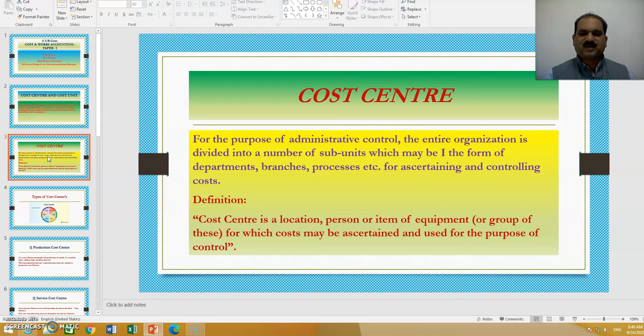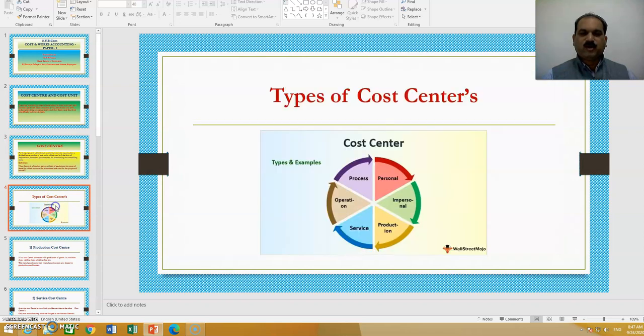Now first let's understand what is cost center. For the purpose of administrative control, the entire organization is divided into a number of subunits, which may be in the form of departments, branches, processes, etc. for ascertaining and controlling cost. Cost center is defined as follows. Cost center is a location, person or item of equipment or even a group of these, that is a group of items or a group of equipment or a group of persons for which cost may be ascertained and used for the purpose of control.